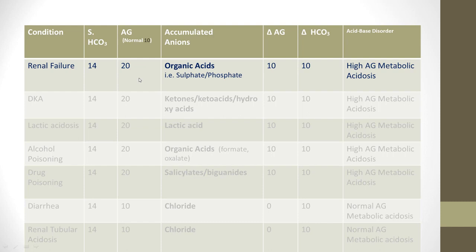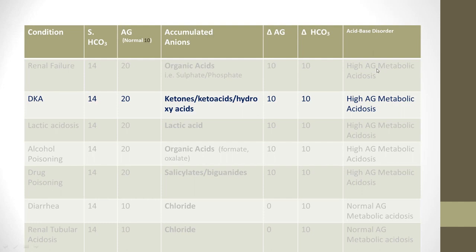Now it will make more sense. Here, for the change in bicarbonate, the cutoff value is taken as 24, and the change in bicarbonate is 10. So the ratio becomes 1 to 1. That is a typical high anion gap metabolic acidosis.